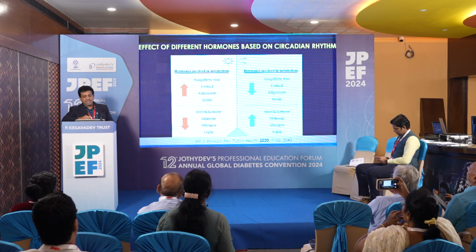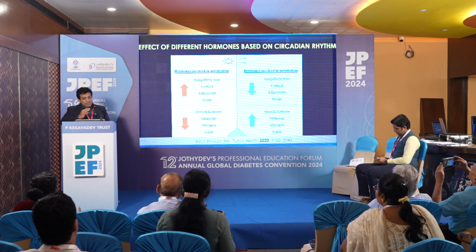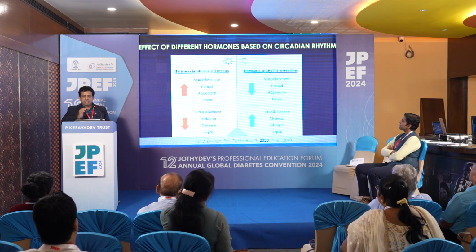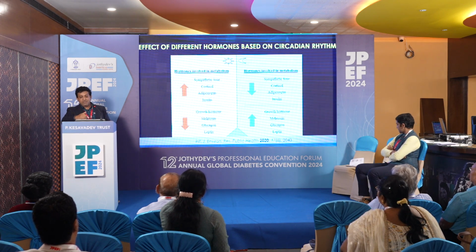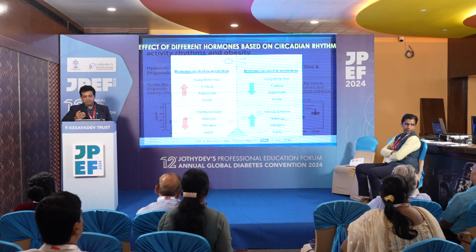This diagram shows you the mechanism of different hormones. So we can see the natural metabolic hormones in the daytime are the sympathetic tone, cortisol, insulin and adiponectin. The hormones that are better at night time are growth hormone, melatonin, glucagon and leptin. That means these metabolic hormones are influencing the sleep rhythm and the activity of the endocrine glands also.